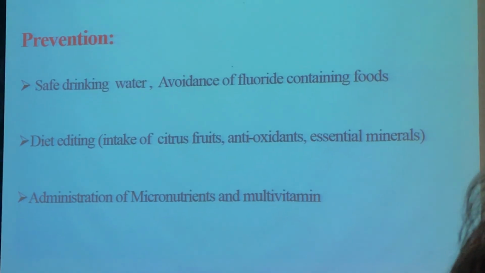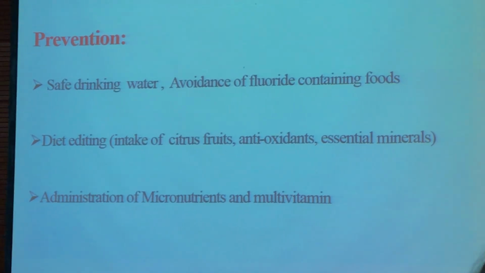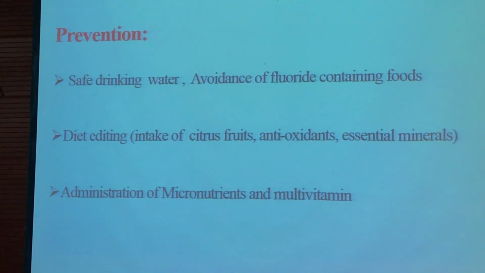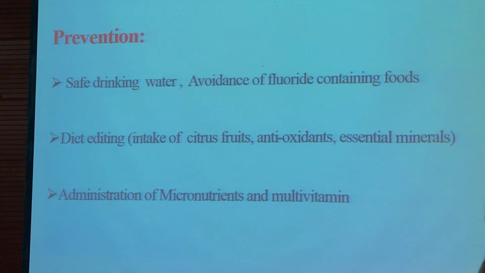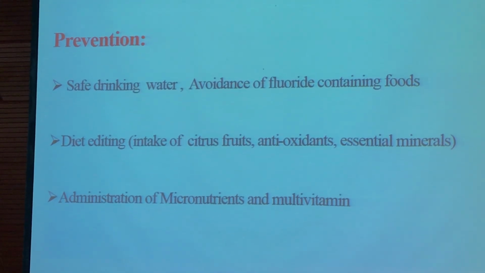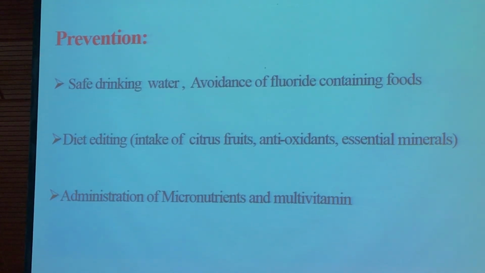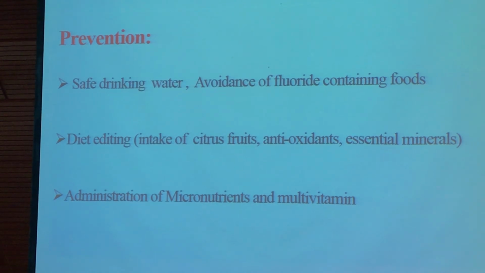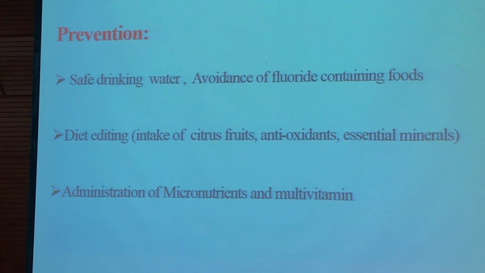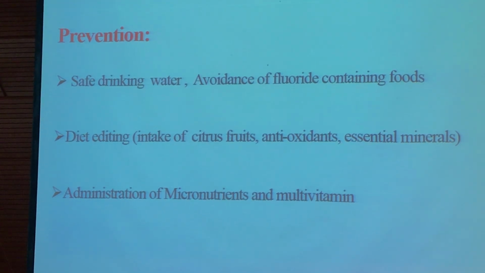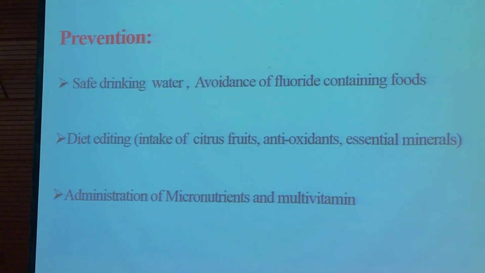of micronutrient tablets and multivitamins, because all the vitamins have their cofactors as cationic metals, manganese, magnesium, and sometimes chromium, and all those are reduced in the serum. So if there are vitamins there, they are not able to work properly. So it is necessary to administer all the micronutrients just to compensate the loss. That's why we have started all those things.